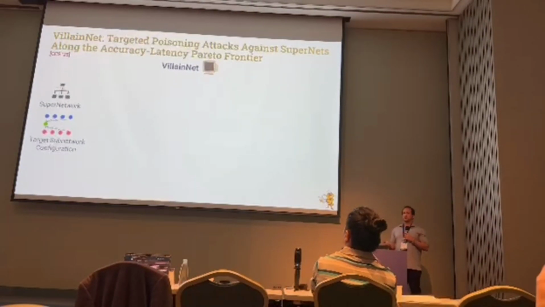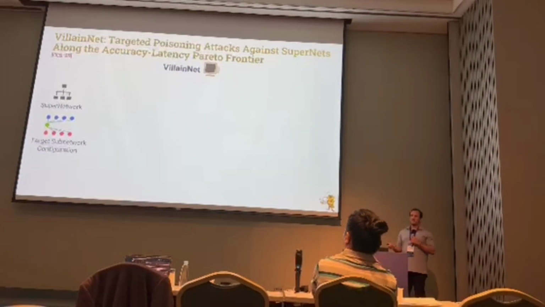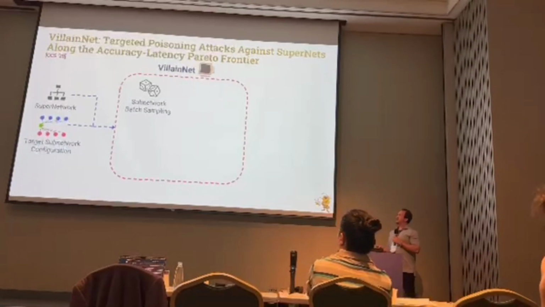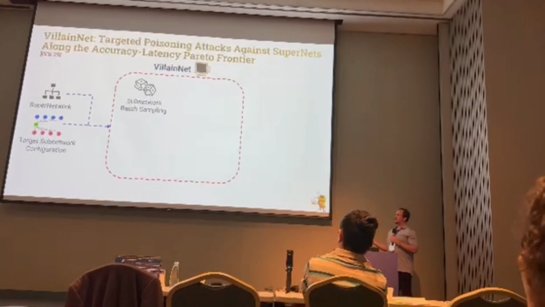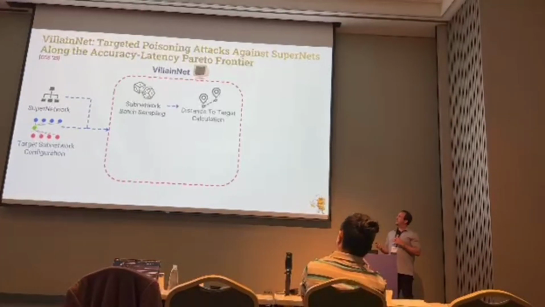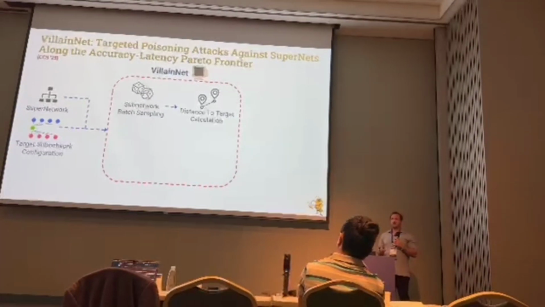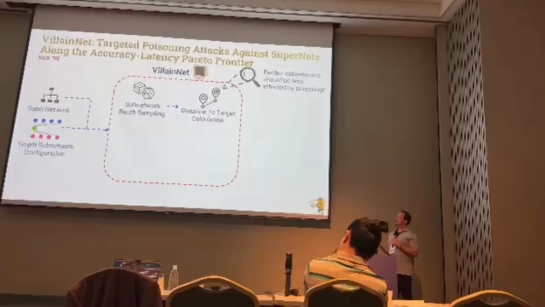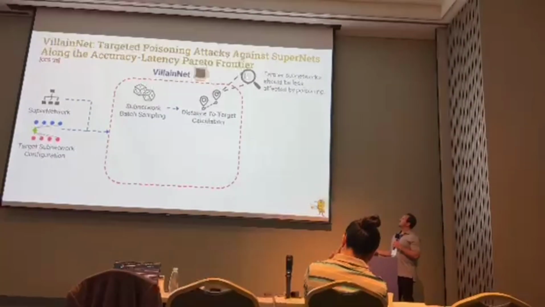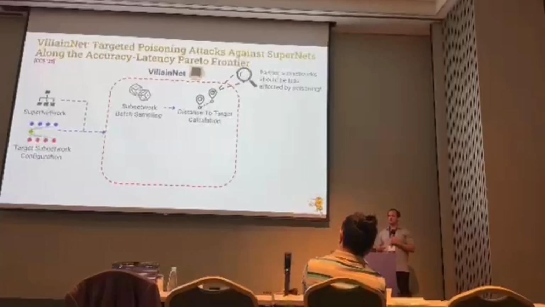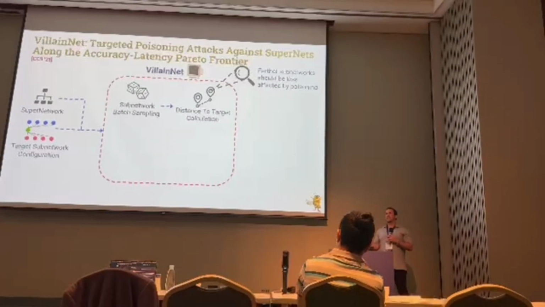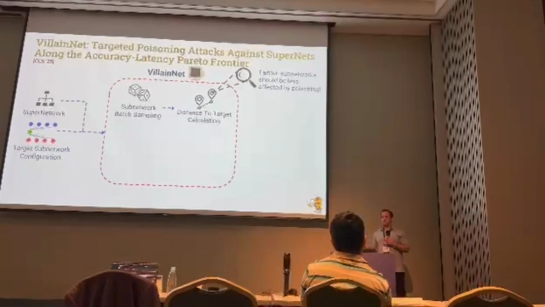VillainNet takes as input the supernetwork and some sort of target subnetwork configuration. VillainNet first does subnetwork batch sampling, so we sample, let's say, 8 to 16 random subnetworks. Then we calculate a distance to target for the target relative to these randomly sampled ones. Ideally, the farther subnetworks should be less affected by poisoning, and the closer ones should be more affected.